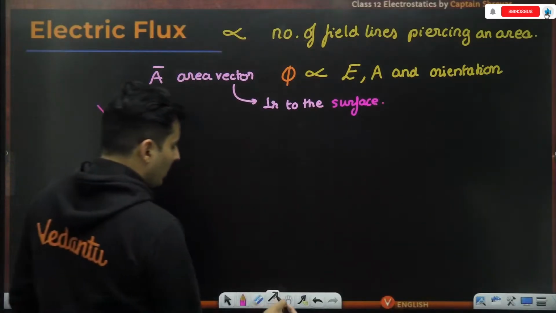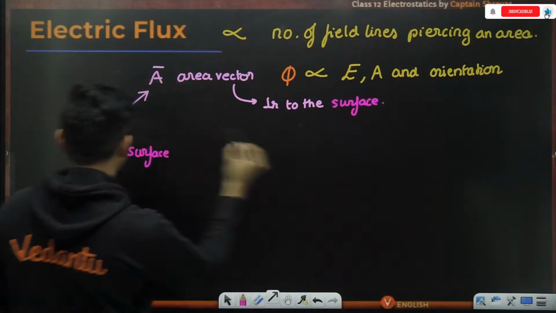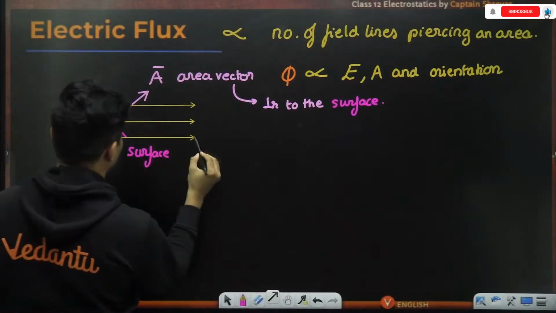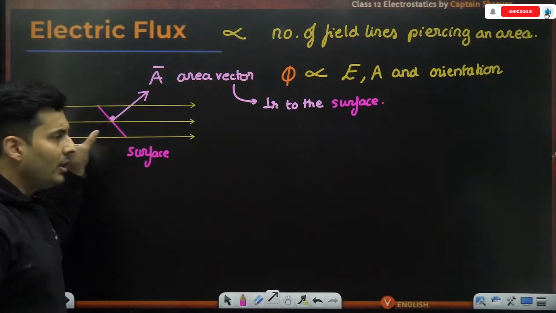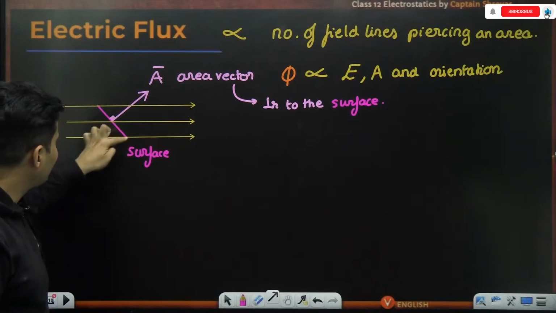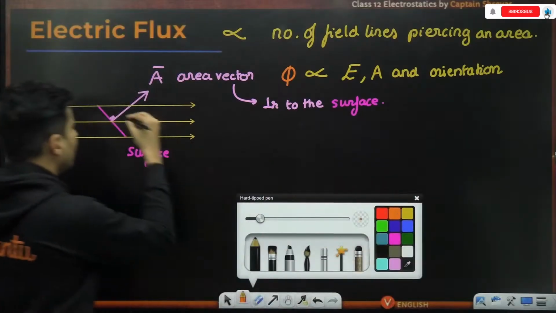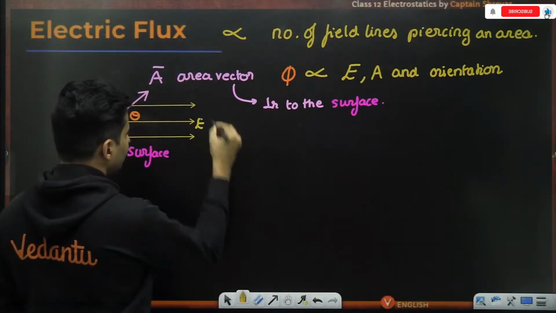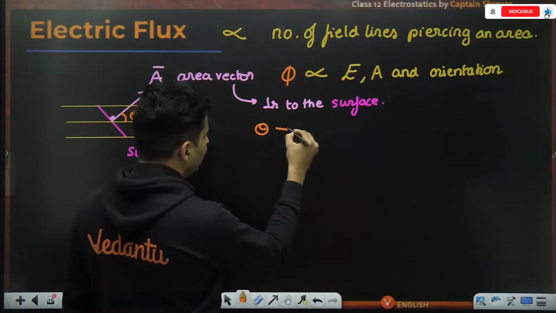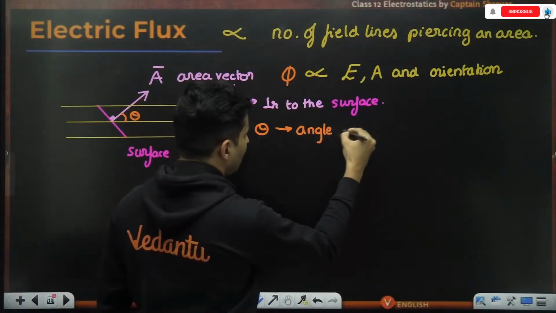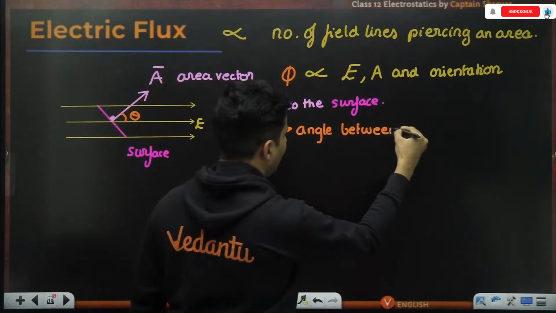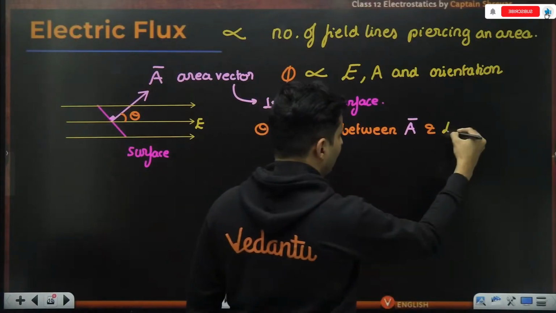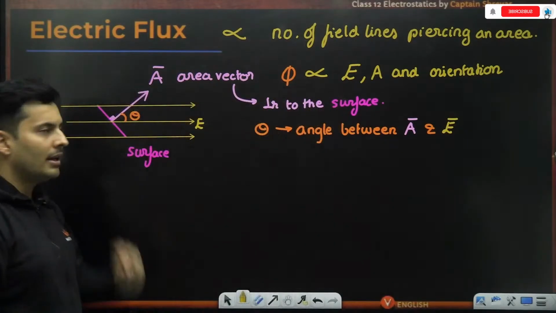Now let me show you the electric field lines. They are passing like this, like this, like this, and so on and so forth. I know one thing though. Whatever flux passes through this, there is some angle made by the area vector and the electric field line. So what is theta? Theta is basically the angle between two things. What are those two things? Area vector and the electric field.